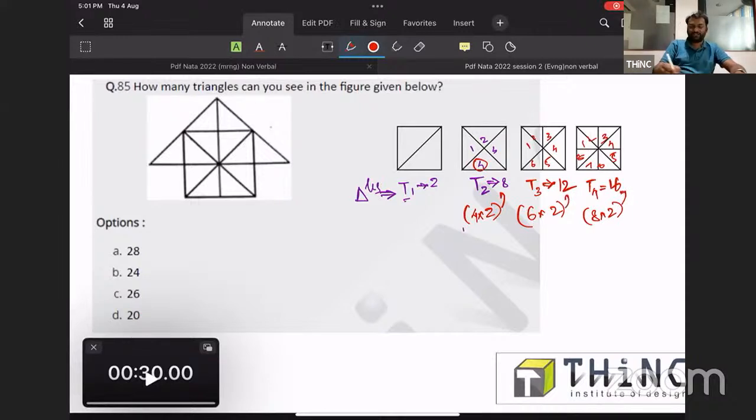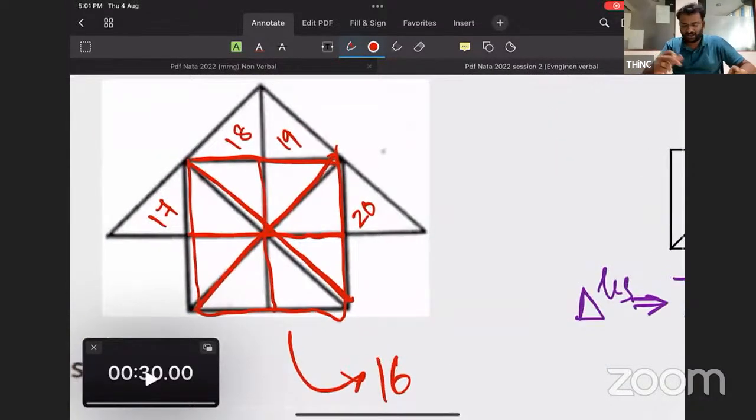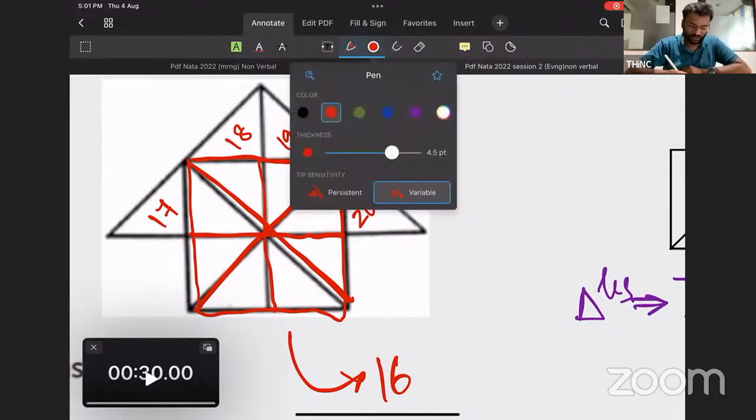So every time you guys need to remember these numbers because questions involving these numbers are very much common. So in this figure also, we are having one. It is having number of triangles 16. Apart from this 16, 17 is here, 18 is here, 19 is here, 20 is here. So very easily we can count up to 16, and from 20 also we can reach within 2-3 seconds if you know these numbers.